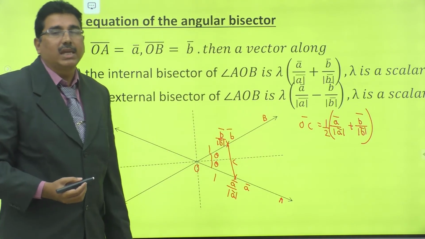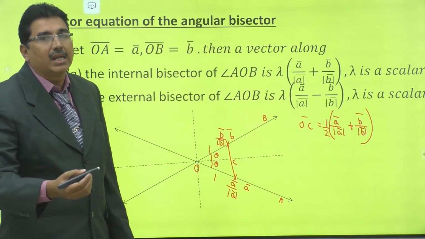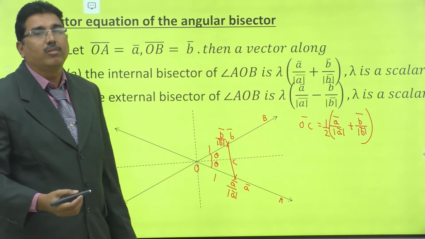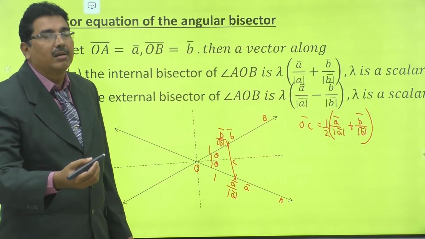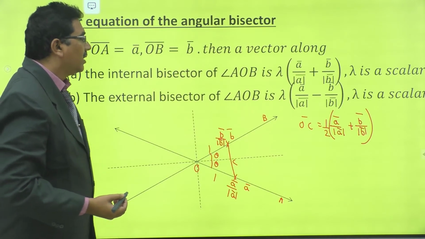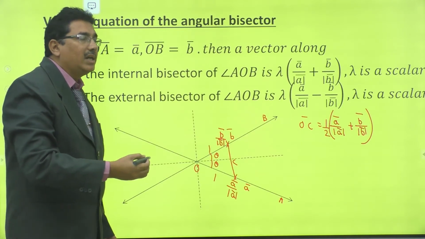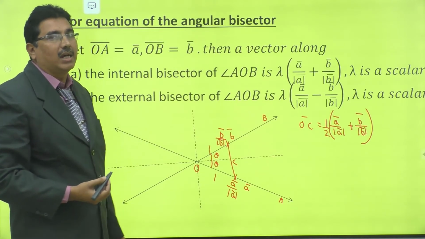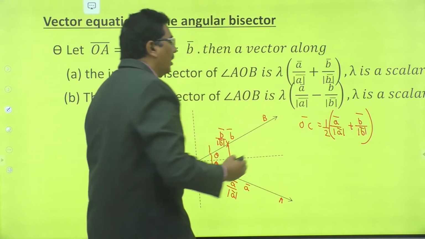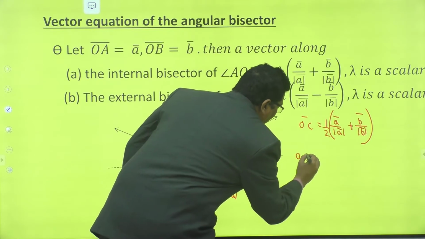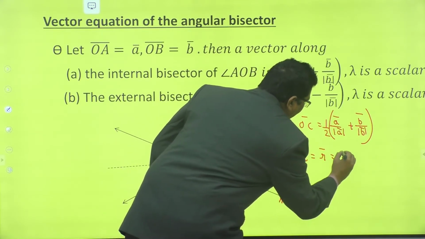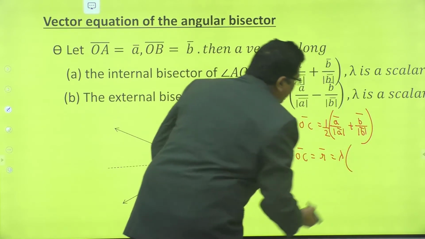Right, OC is along the internal bisector of angle AOB, so that OC bar is parallel to the internal bisector. So the vector can be taken of the form OC bar, also denoted by R bar, equal to lambda times.